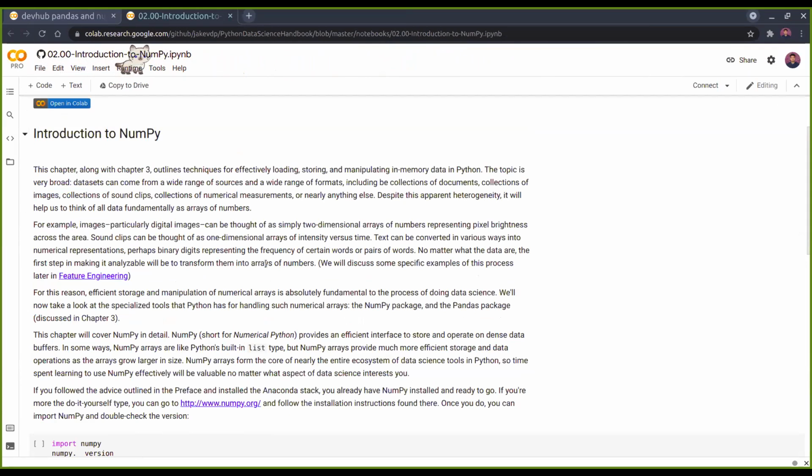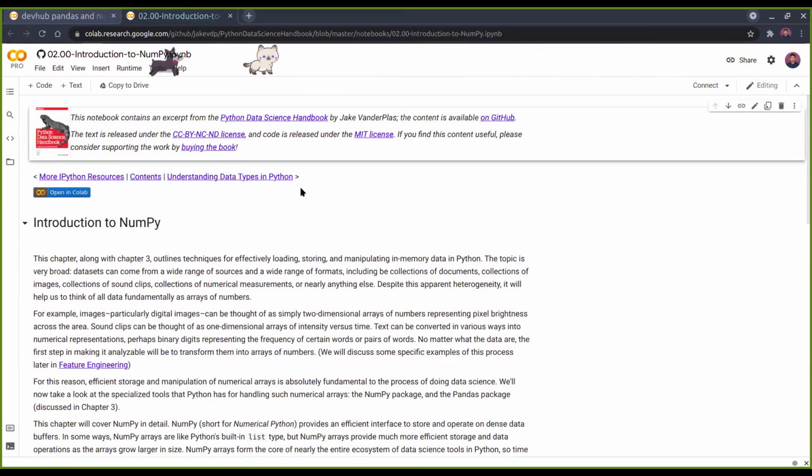This is basically a read-only notebook. If you want to try it out, you just create a copy of this under your own account, and you can follow along after that.